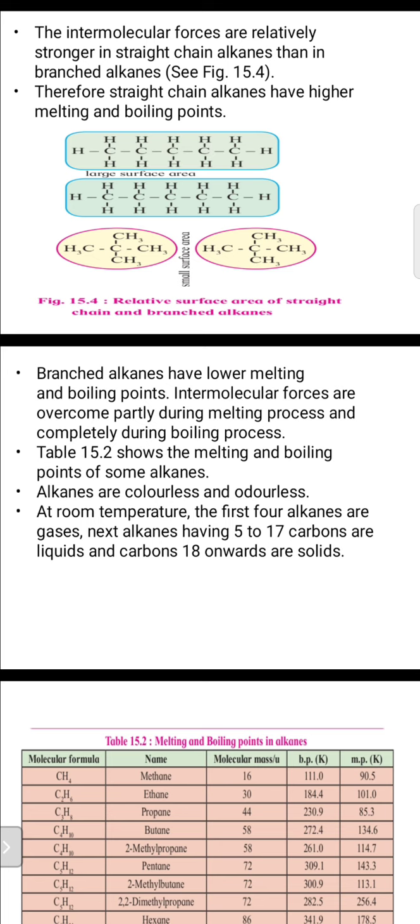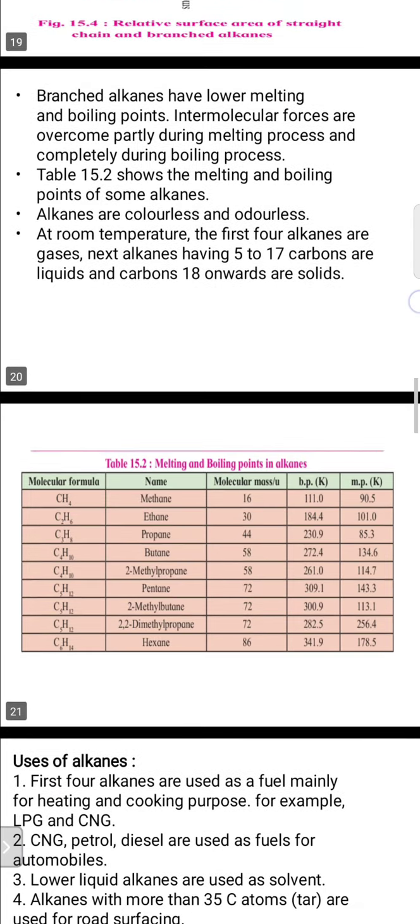Naturally, as the number of carbon atoms increases, their molecular weight increases, and that's why we observe variation in their physical properties. That's why the first four alkanes are gaseous, those from 5 to 17 carbons are liquid, and carbon 18 onwards are solid.